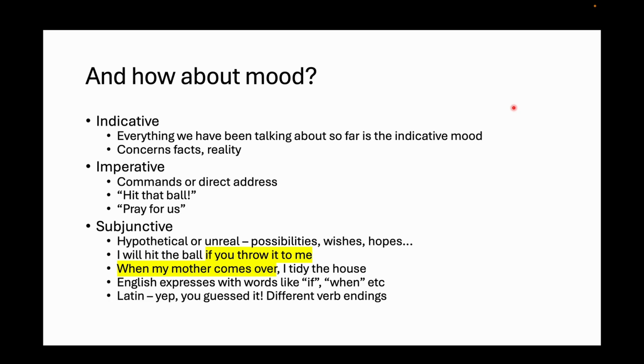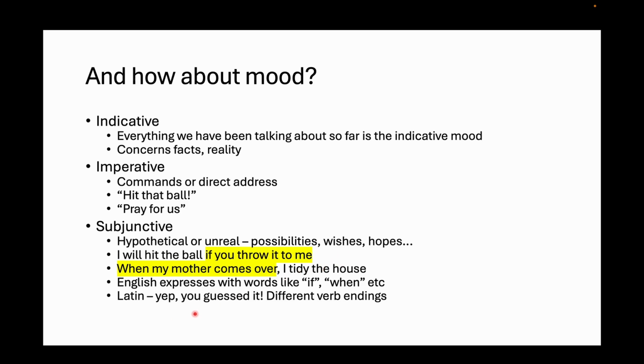I will hit the ball if you throw it to me, or when my mother comes over, I tidy the house, okay? So these things in the yellow are the subjunctive clauses, and we just join them together in English with words like if or when, or whatever preposition is appropriate usually.